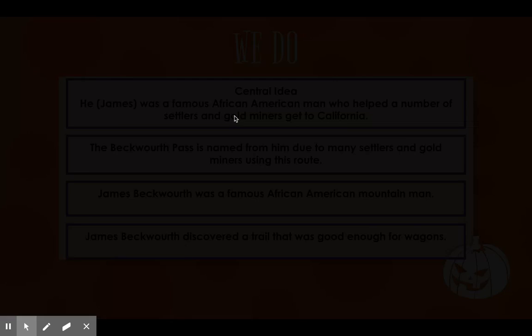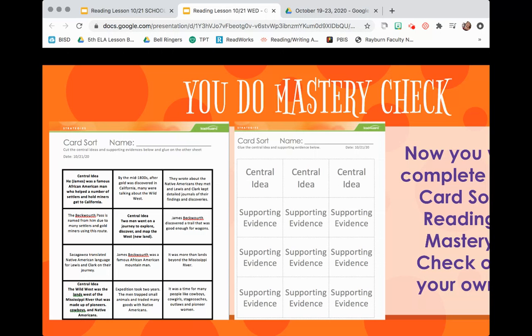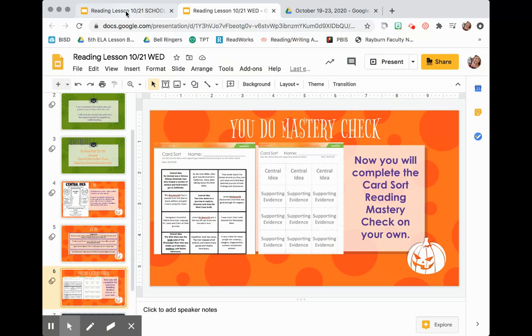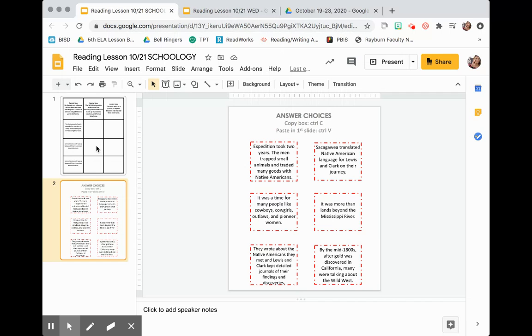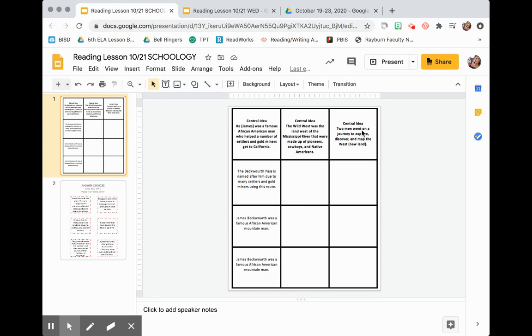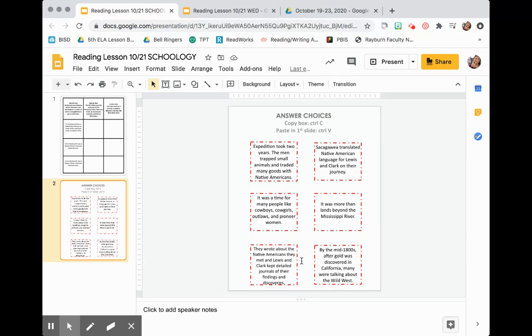All right, I'm going to keep going on. Now what you're going to do, you complete your mastery check on your own. So you're going to go into Schoology. You'll see this assignment. Now I pasted your central ideas already in here, and we already did the first column together. Now you're going to do these two columns by yourself. Okay, so you have your answer choices right here. They're in random order.